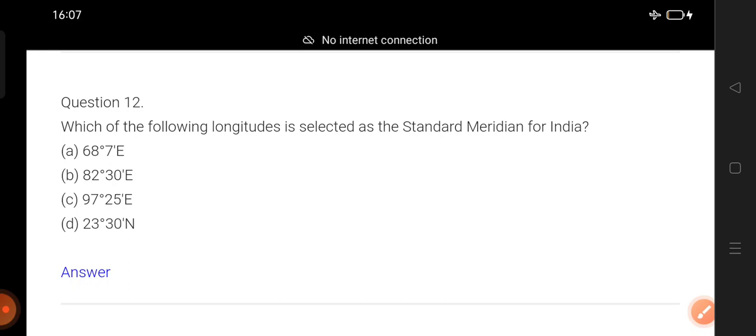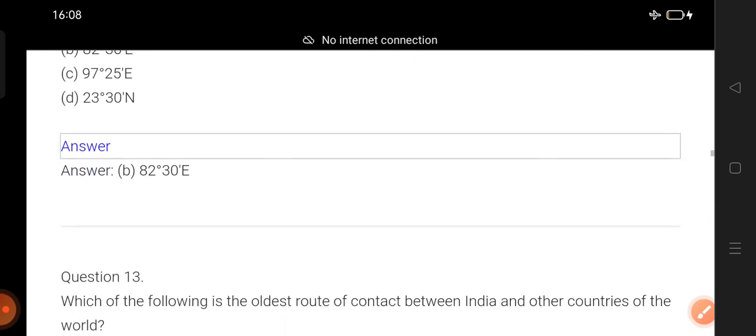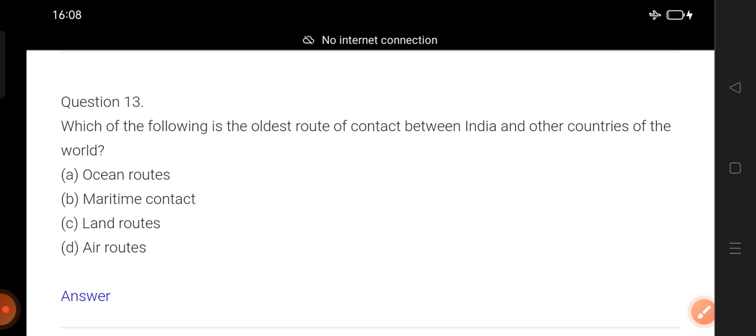Just remember. We might have done the calculation also, right? So, you know it. You remember it very well. So, let me count. 1, 2, 3. Disclose the answer. Okay, 82 degree 30 minute east. Now, question number 13. Which of the following is the oldest route of contact between India and other countries of the world?